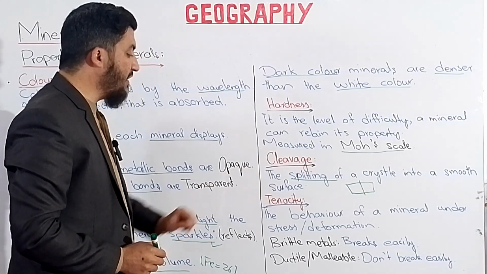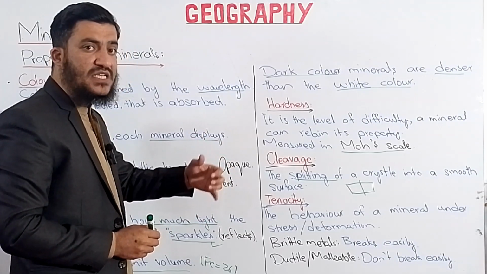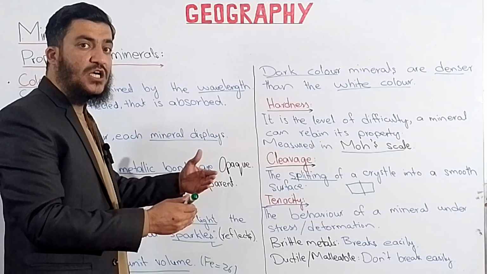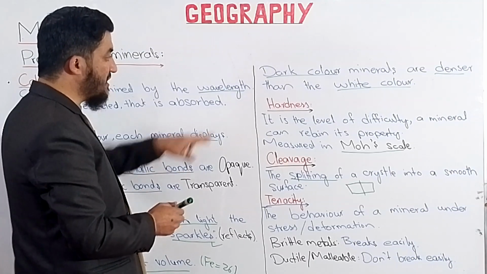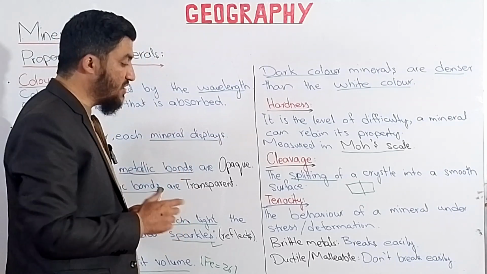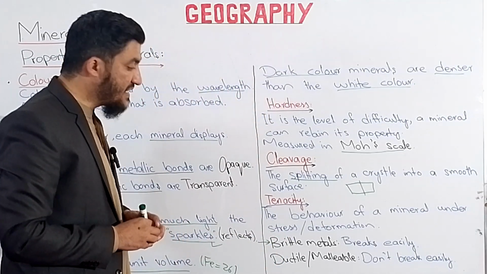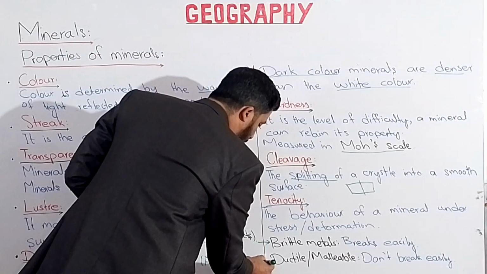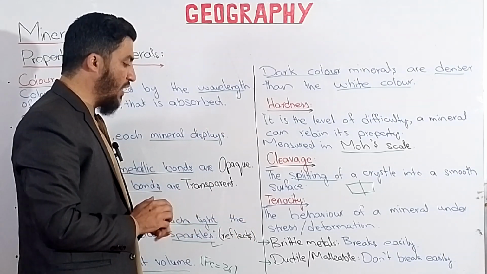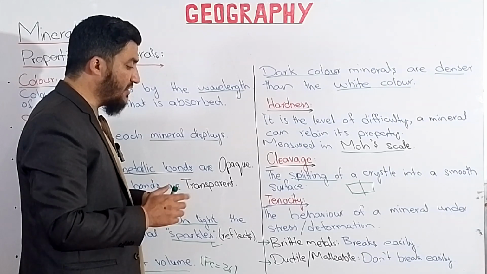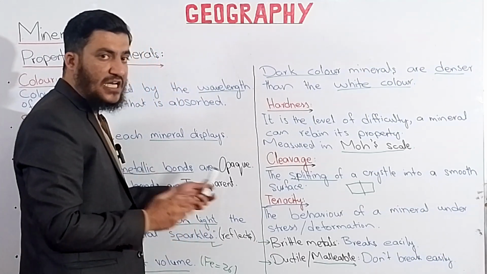Then comes the tenacity. Tenacity is the behavior of mineral under stress and deformation. ये उसकी हार्डनेस की प्रॉपर्टी होती है. बाज ऐसे मिनरल्स हैं जो इजीली टूट सकते हैं, और बाज ऐसे मिनरल हैं जिसमें टूटने की सलाहियत बहुत कम है, ठीक है, एंड दे हैव द हार्डनेस प्रॉपर्टी मोर. एंड दोज मिनरल्स व्हिच कैन ब्रेक easily are called the brittle metals, and which have the ductile or malleable properties. Ductile वो properties हैं जो कि wires आसानी से बना सकते हैं. They can be easily converted into wires. Like copper we have, like iron, and malleable properties. Iron has more malleable properties, while the copper has most ductile properties in them.